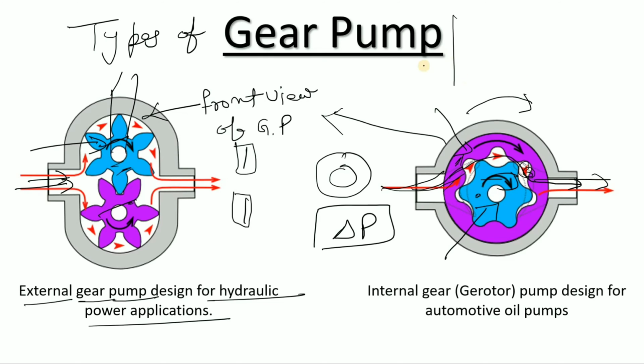In our pump videos we discussed that as the area increases, the velocity decreases and the pressure increases, or as velocity decreases, pressure increases. Please watch those videos as well.